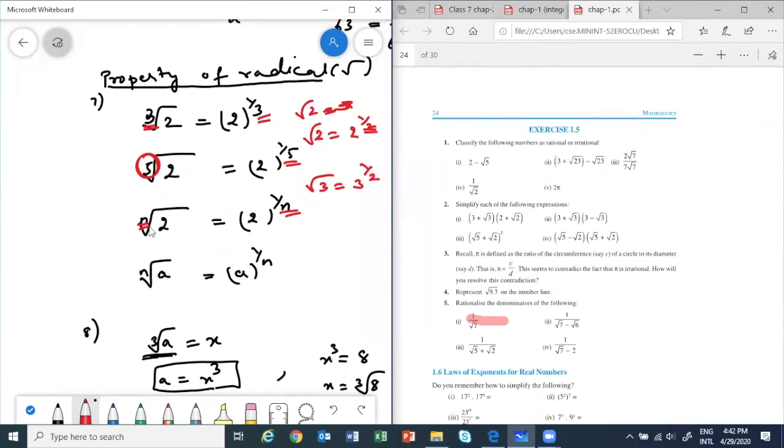Yes, x is the value of the root here, this small value that you write. When I write cube root, the small 3 that I write, this one, this is coming in the denominator. Okay, cube root of 8 suppose. So it's same as 8 power 1 by 3. It is which root we are finding. If it is cube root, it is 3. Square root, 1 by 2. Fifth root, 1 by 5. Fourth root, 1 by 4. Nth root, 1 by n.